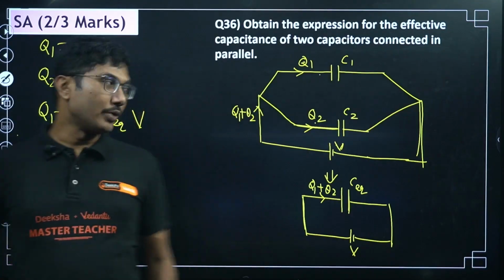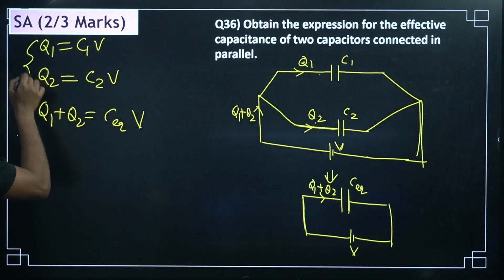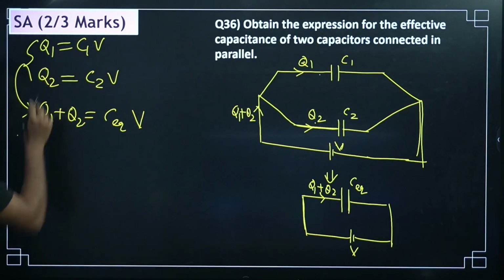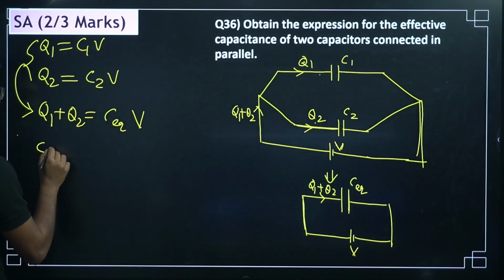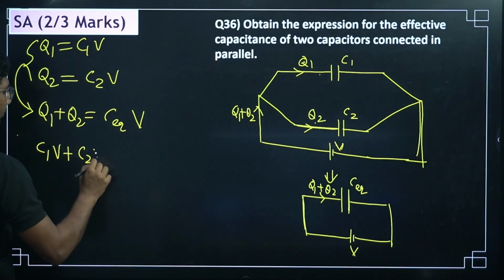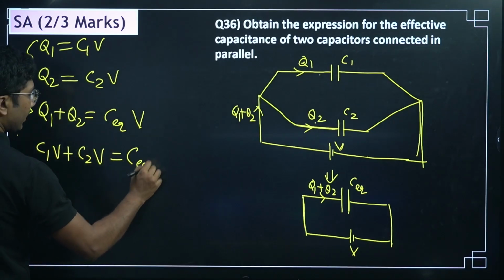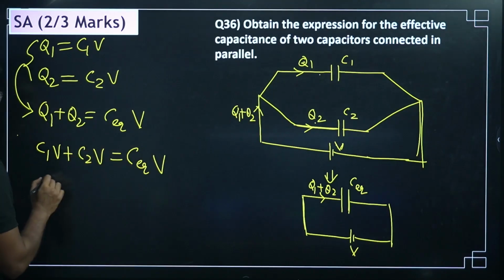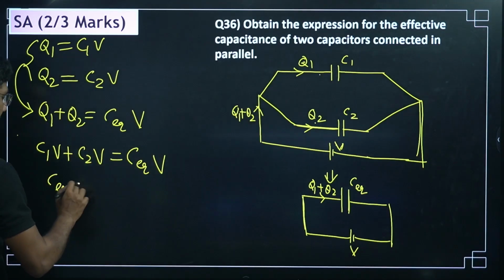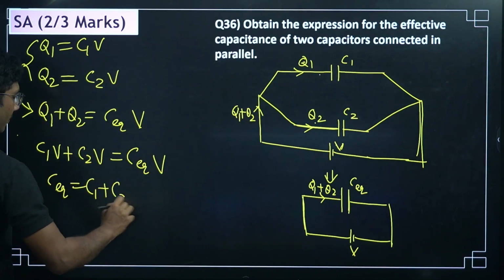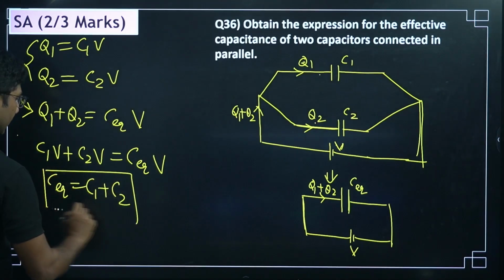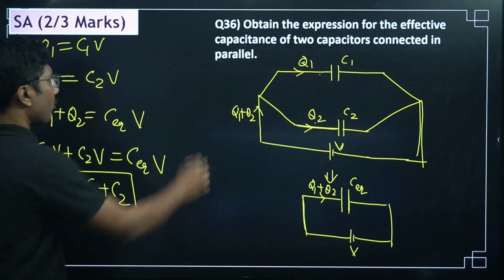Okay. Now what we will do, we will put these two Q1 and Q2 values in this equation and just add them. C1 V plus C2 V equals C equivalent into voltage. So voltage will be common, so C equivalent equals C1 plus C2. This is the equivalent capacitance for the parallel combination.